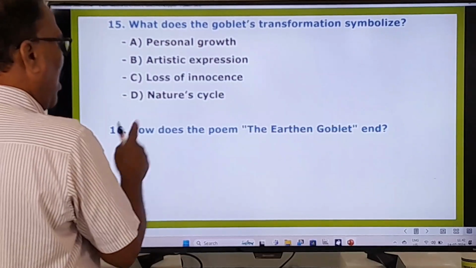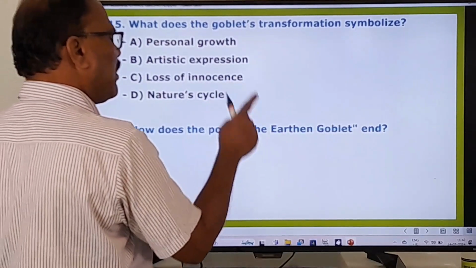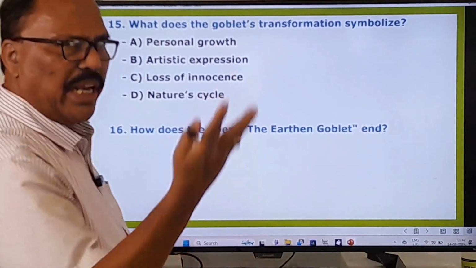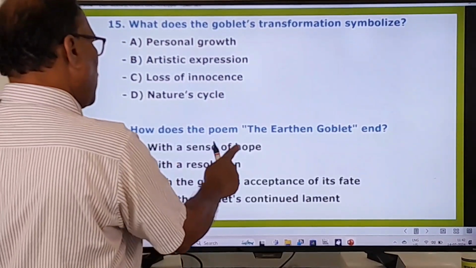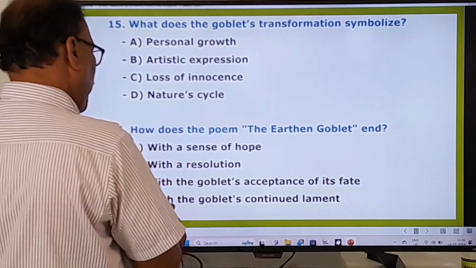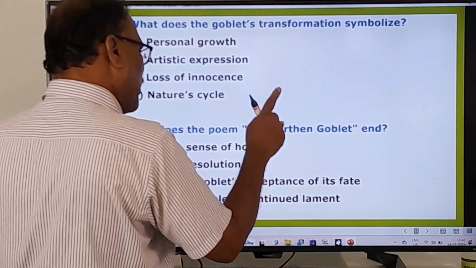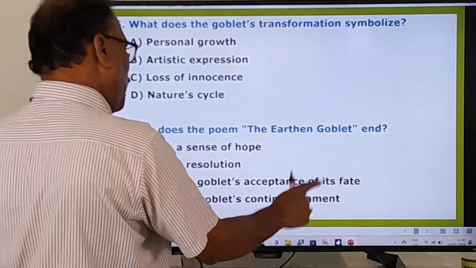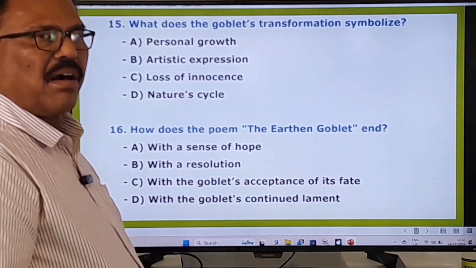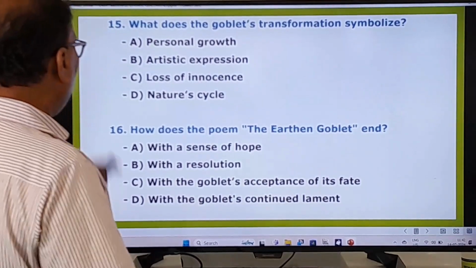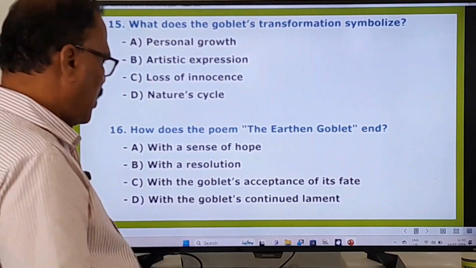And the 16th one, how does the poem, The Earthen Goblet, end? End means come to an end. Okay. And here, with a sense of hope, with a resolution, with the goblet's acceptance of its fate, with the goblet's continued lament. How does this poem end or come to an end? Right. So now we go to other questions.